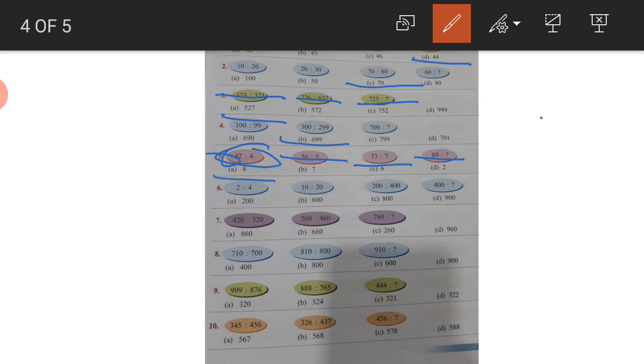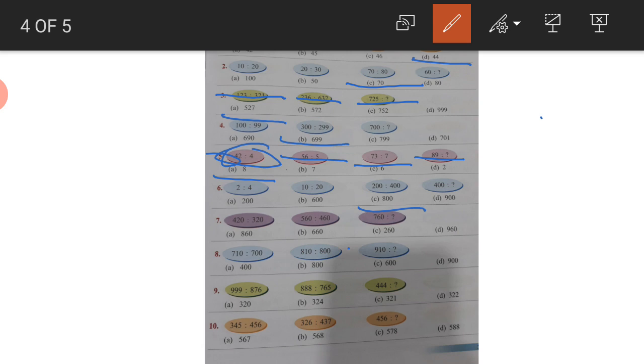Now question number 6. 2, 4, 10, 20, 200, 400, 400. See, 2 multiplied by 2 is 4. 10 multiplied by 2 is 20. 200 multiplied by 2 is 400. 400 multiplied by 2 is 800. So you can check what the options have. Options are given 200, 600, 800 and 900. And what is the correct option? C, 800.